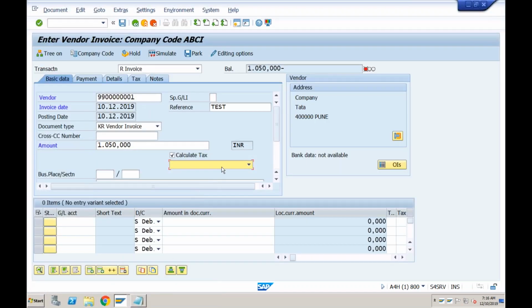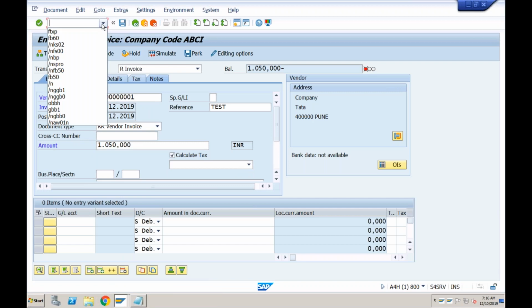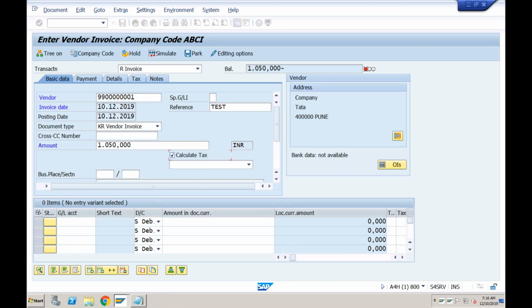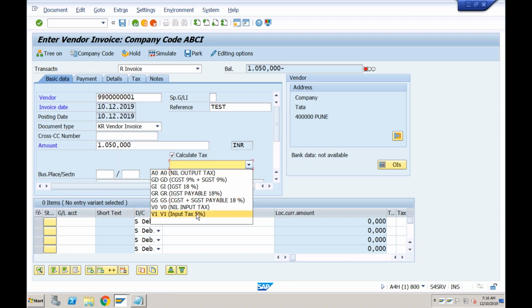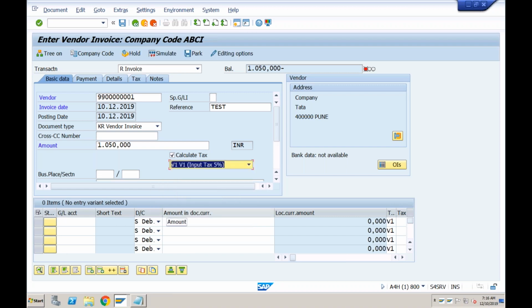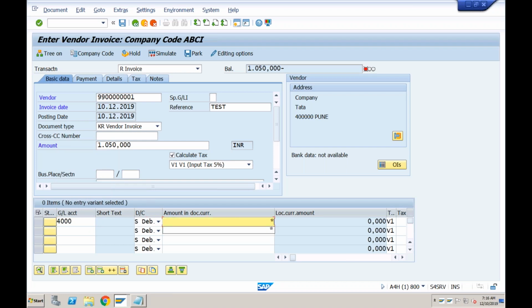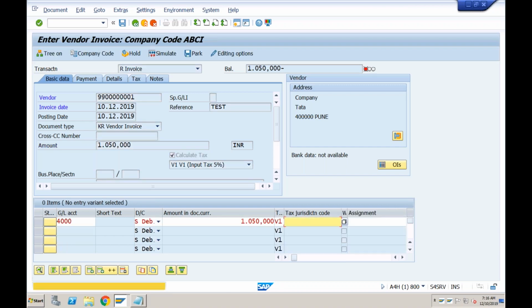So if I go back to this one, maybe I need to come out and try it once again. So FB60, /n. This was my vendor. This was the invoice date. Okay, this is amount. I'll click on this calculate, and then I have to select this V1. Okay, click on this and just continue the way you normally do. So GL account I will select as 4,000. Okay, this is, let's say, debit. Here I will put star. Okay, which means I want to copy the values automatically, and then just press enter and see which field is mandatory.